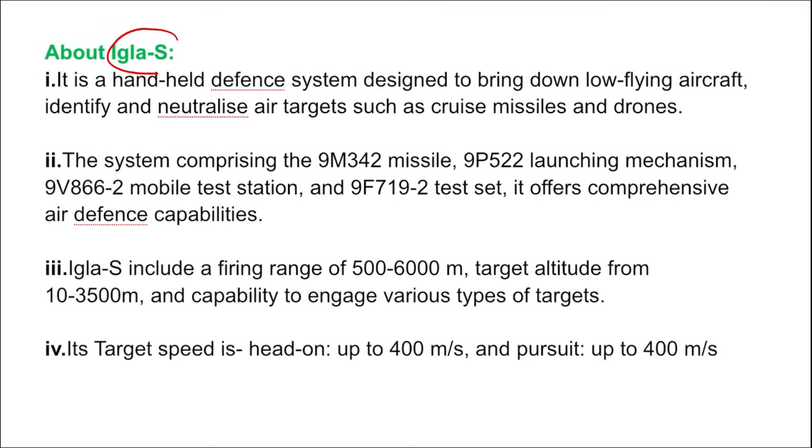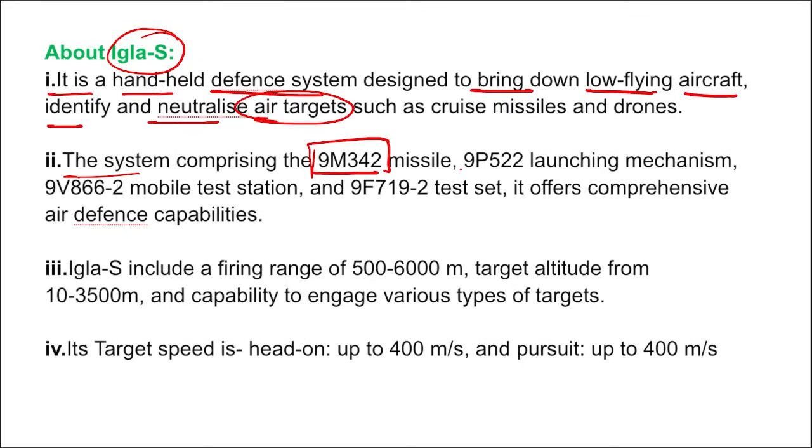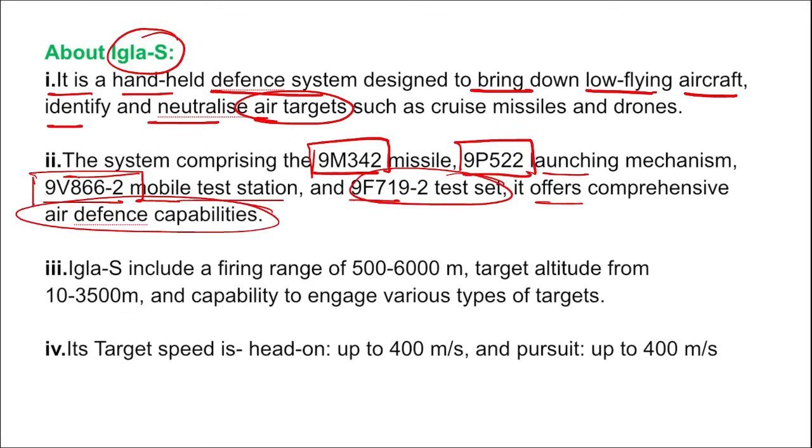Next, if we talk about this IGLA-S, this is a handheld defense system, as you can see here. Correct? Designed to bring down low-flying aircraft, identify and neutralize air targets. This system comprises the 9M342 missile, 9P522 launching mechanism, 9V866-2 mobile test station, and 9F719-2 test set, and it offers comprehensive air defense capabilities.